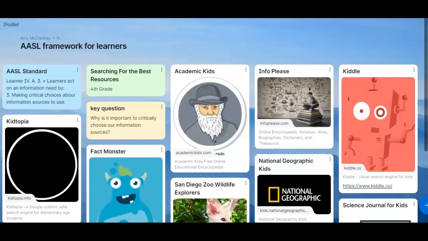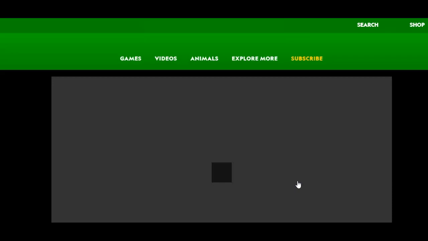Next, let's look at National Geographic Kids. National Geographic Kids would be a great resource to use if you were looking for information about particular topics in science or history. Maybe you were looking for information about an aardvark.